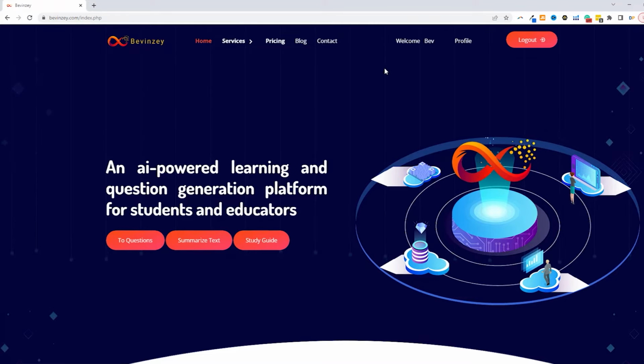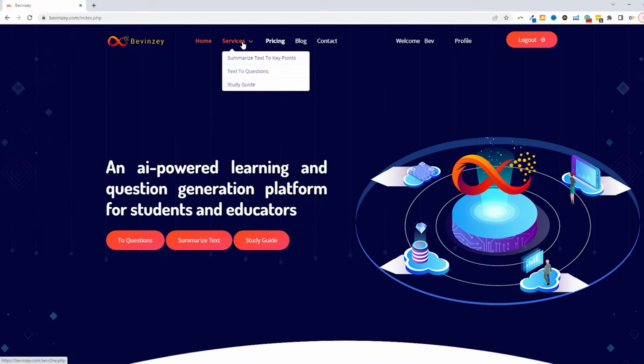So now, let me give you a quick overview of how Bivinzi works. I'm currently logged in as a premium user, and what you want to do is navigate to services. Now there are two things you can do. You can summarize text to key points or use the text to questions options. And you're going to start off with the summarize text to key points.